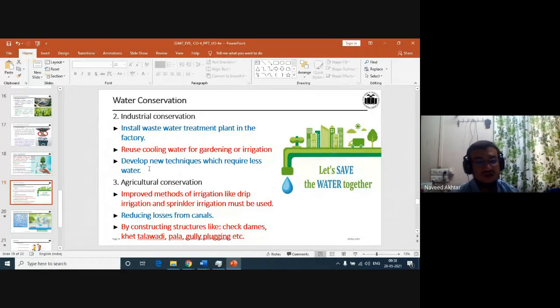So that water you can use for gardening. Some water in industry we are using for cooling purposes. That water you can use for gardening, etc. These new techniques are available. We can use them for the conservation of water.